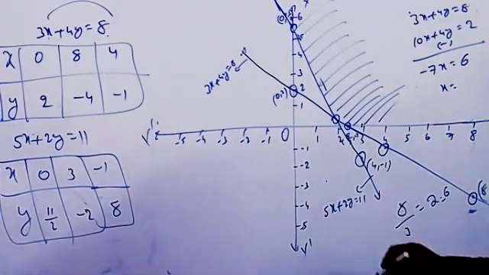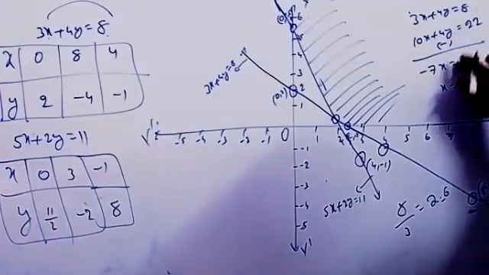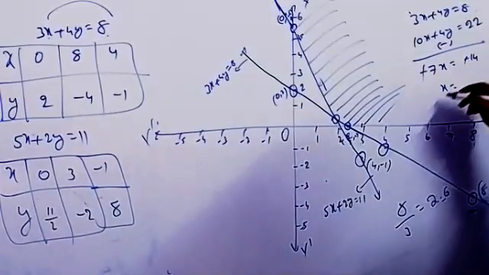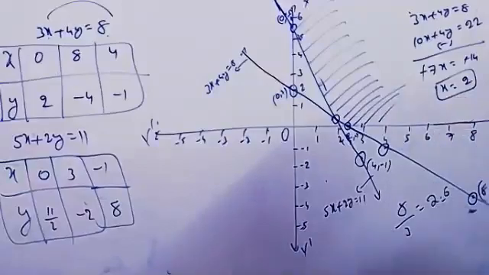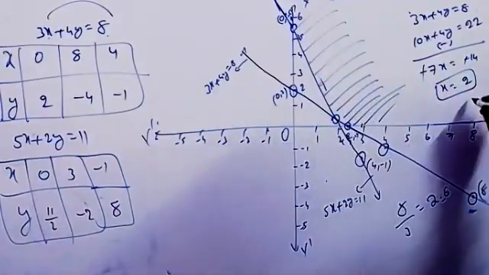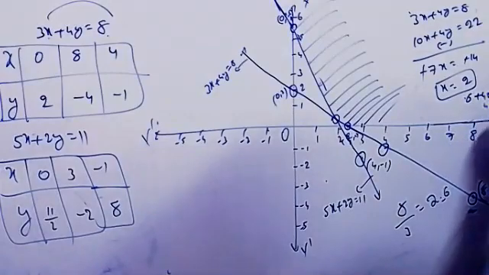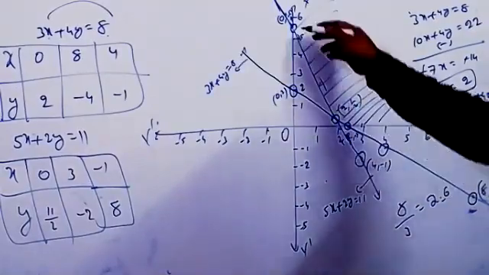This is 11, and 11 times 2 you get 22. You subtract this value, so minus 14. Minus minus will be cancelled, so clearly x equal to 2. So x equal to 2, you can substitute in any one of the equations. First equation: 6 plus 4y equal to 8. Then 4y equal to 2, then y equal to 1 by 2. So this point is 2, comma 1 by 2. Correct? All 3 points.